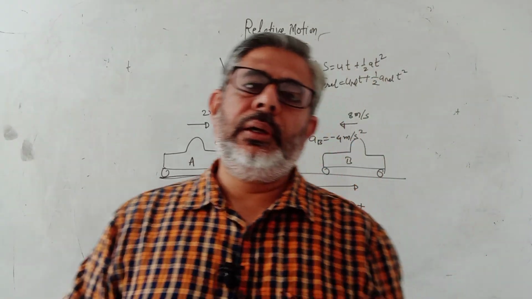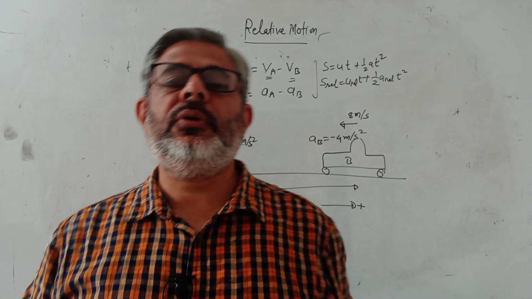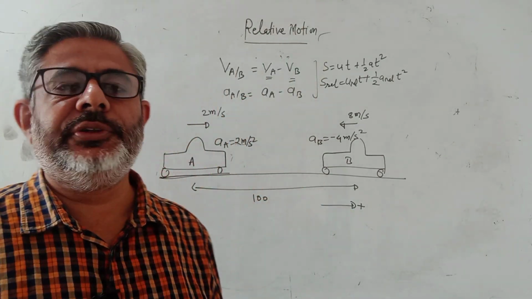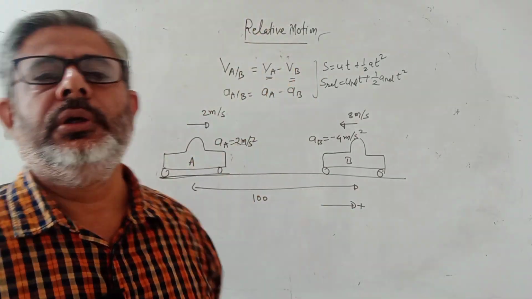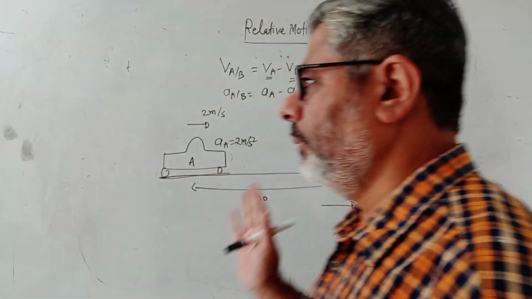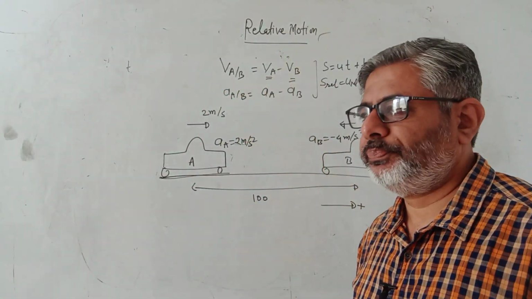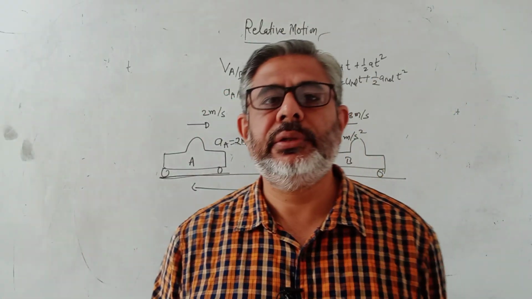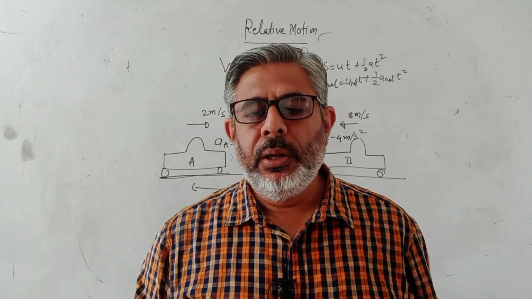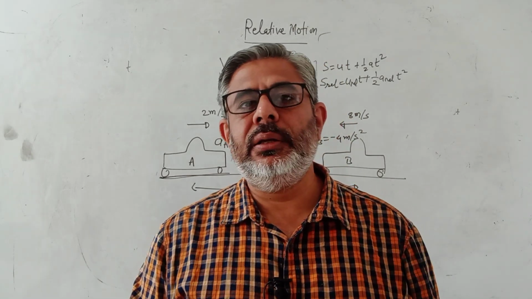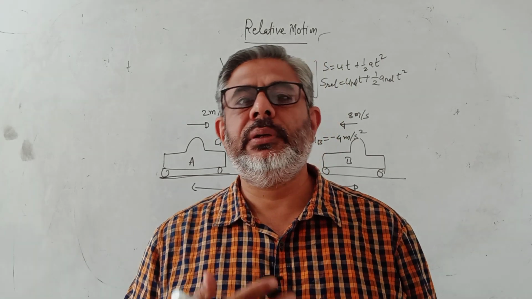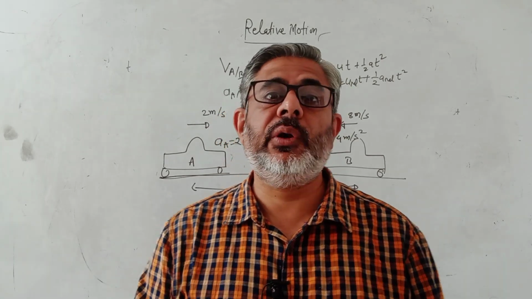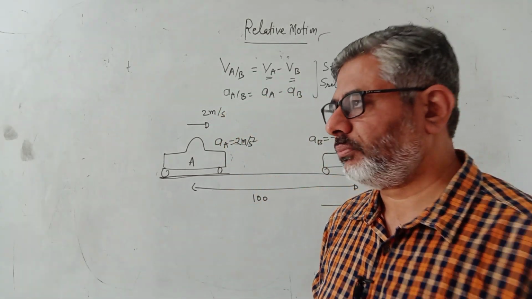So, again, I am discussing this very important concept which I discussed in the previous video also, but then we just took constant velocity in that question, the illustration that I dealt with. अब हम ये देख रहे हैं कि अगर एक पार्टिकल दूसरे के रेस्पेक्ट में एक रिलेटिव वेलोसिटी भी है और एक्सीलेशन भी है तो क्या होगा.